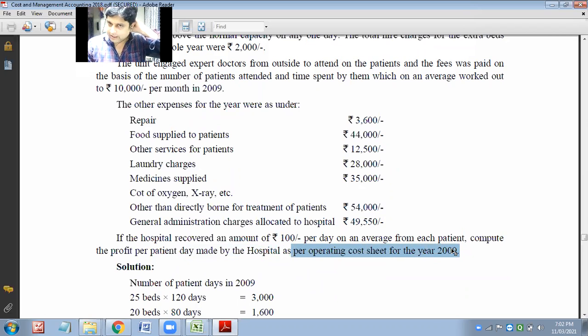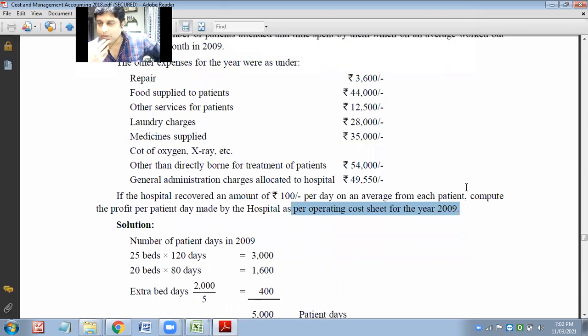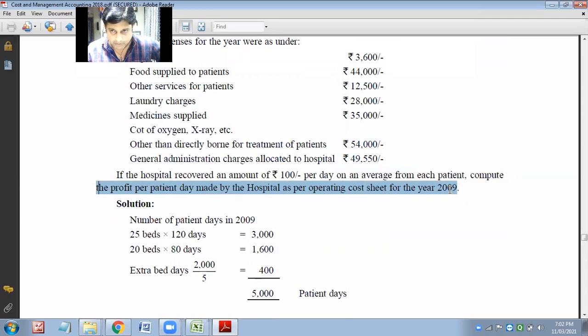What is the question stating? They don't want us to calculate the cost or sales or profit. They want us to compute, if we will be charging 100 rupees per patient per day, whether it is beneficial, or if it is profit, then how much is the profit per patient the hospital is making for the year 2009.